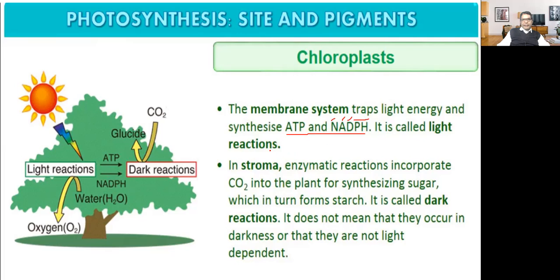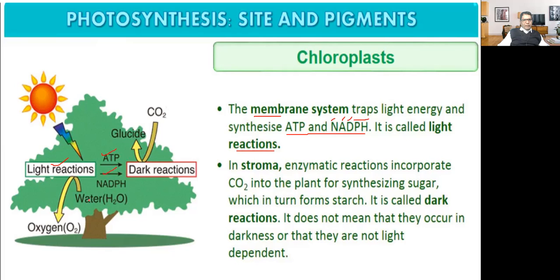So in the membrane system, there is production of ATP and NADPH. It is called light reaction. So what happened in light reaction? There is a production of ATP and NADPH.